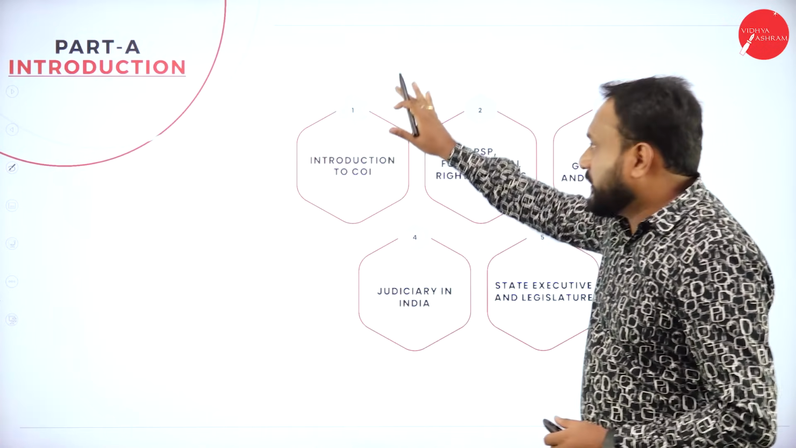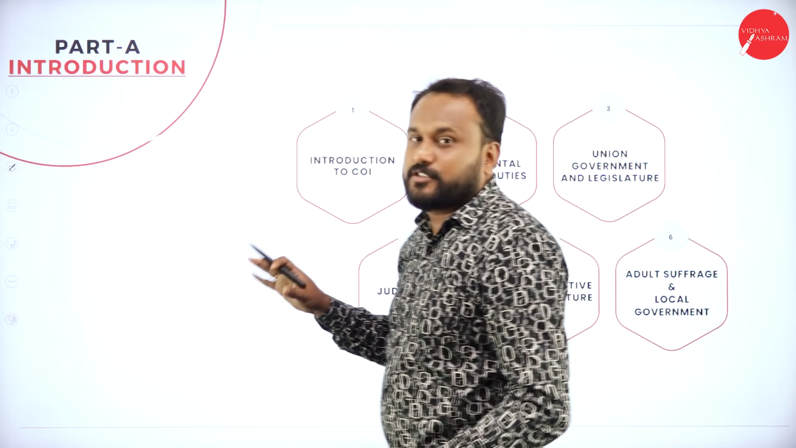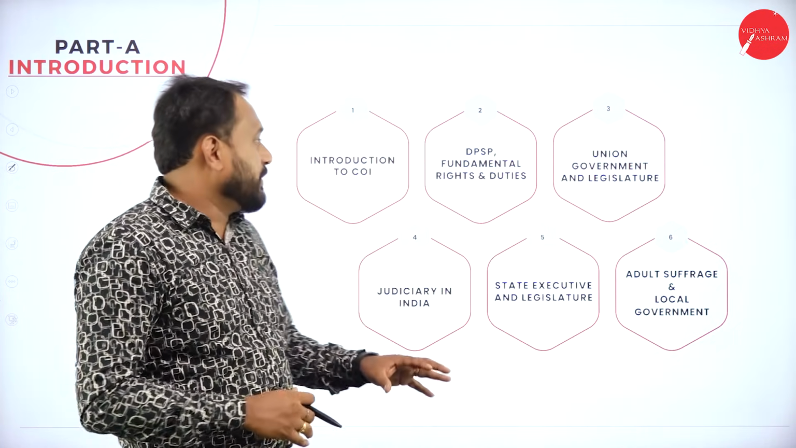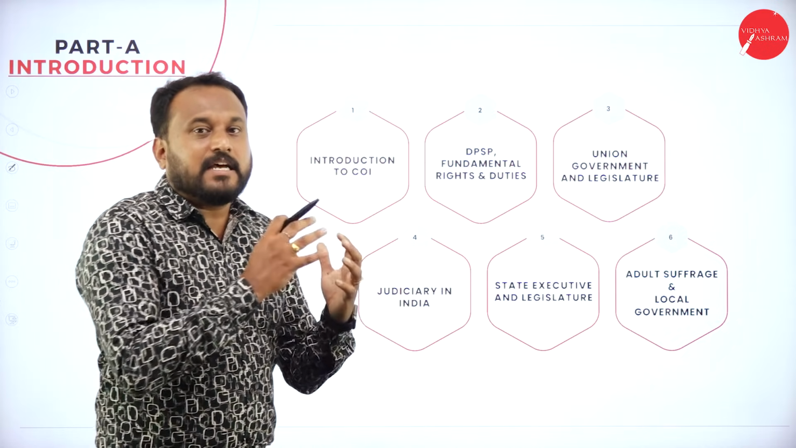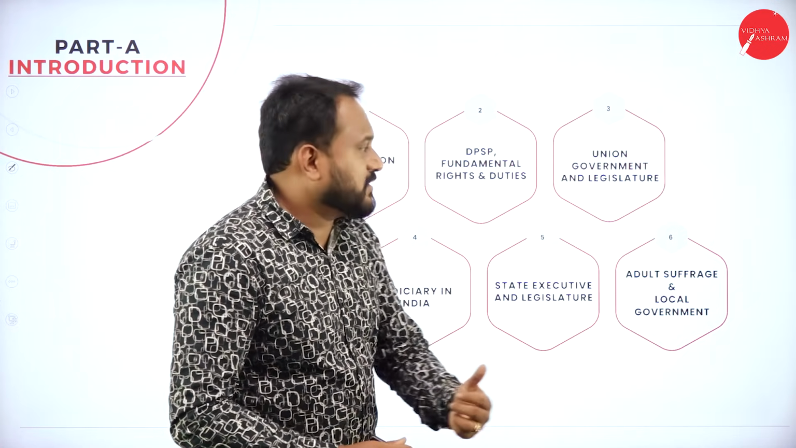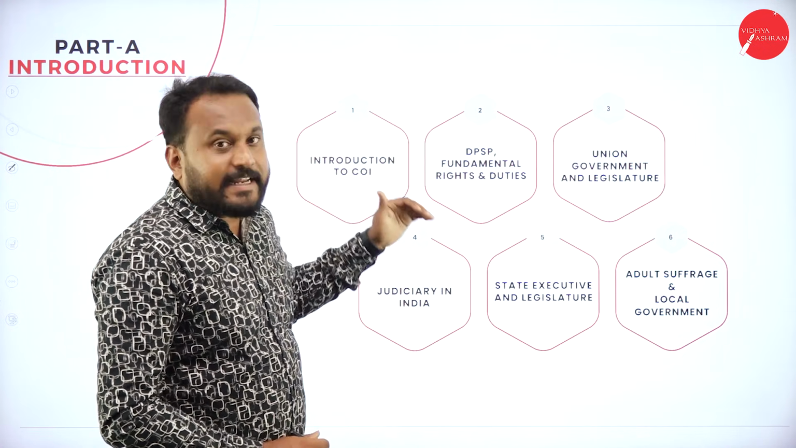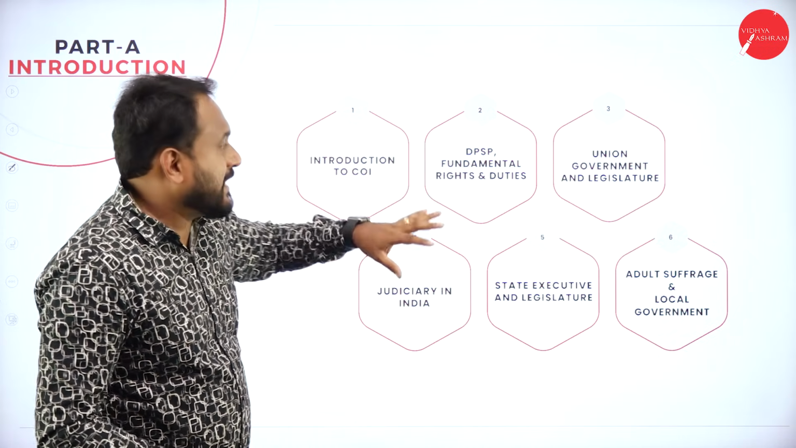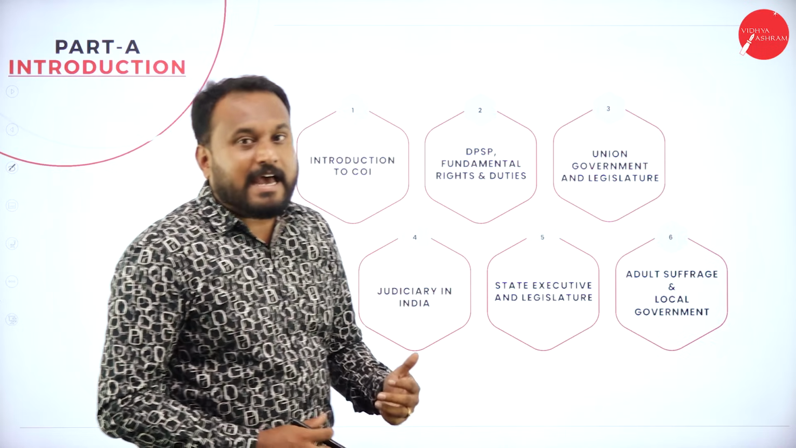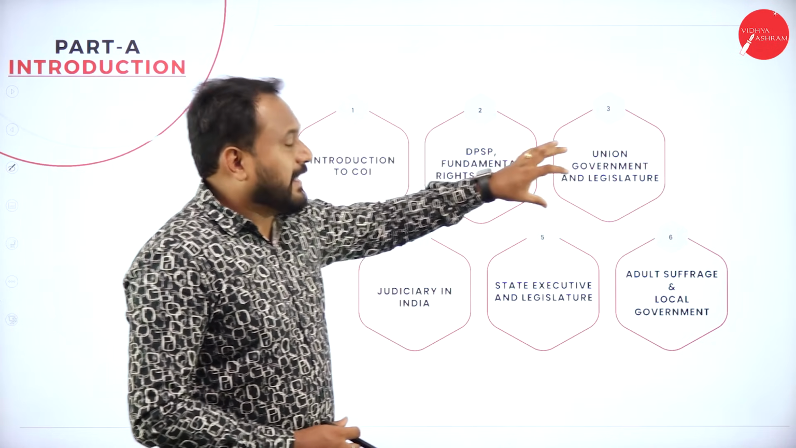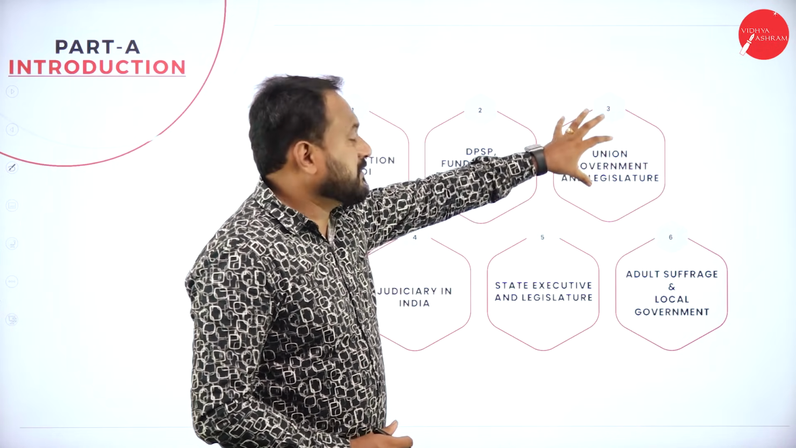Now when we go with the first chapter, it is the introduction of Constitution of India, and in the second chapter you will understand DPSP. What is this DPSP? That is Directive Principles of State Policy. You will understand fundamental rights and fundamental duties also in the second chapter. The third chapter is all about the union, government and legislature. Now what happens in the central government is all in the third chapter.